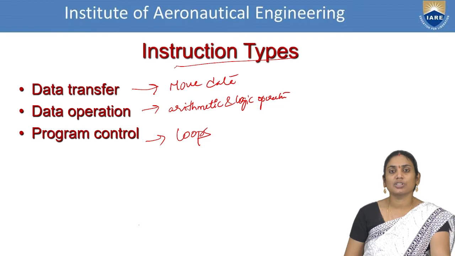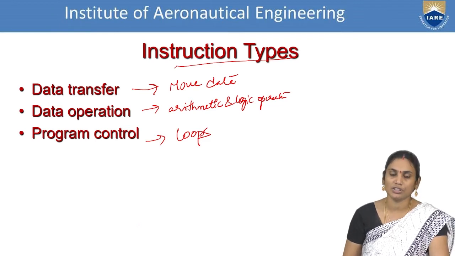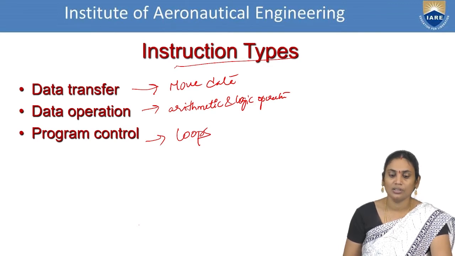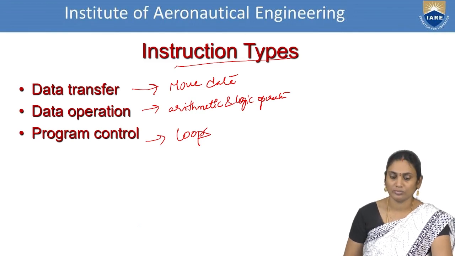As a part of instruction types, we again have a classification based on the operation you are doing on the data. If I am intended for transfers or movements, we call it the data transfer operation. The second one is data operation, for the task of handling arithmetic, logic and shift operations. Finally, program control, to understand the looping structures.